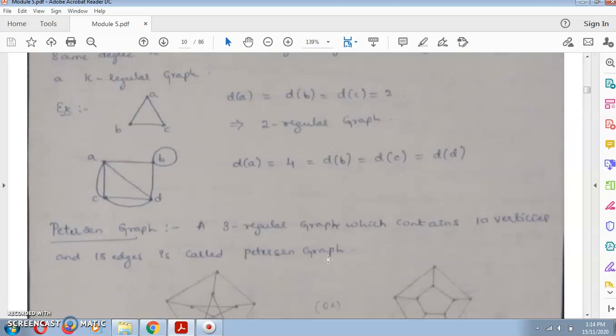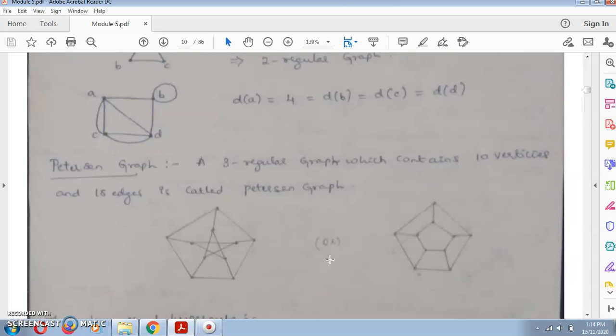Petersen graph. What is a Petersen graph? It is a most important concept. A three regular graph which contains 10 vertices and 15 edges is called a Petersen graph.